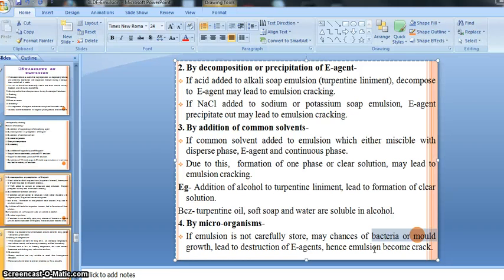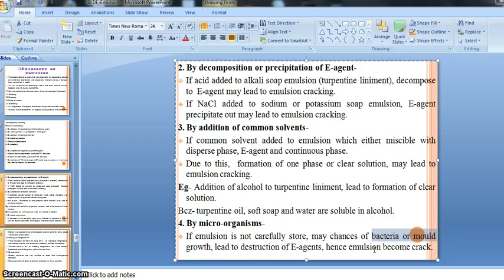We know that natural kinds of emulsifying agents are sensitive to bacteria or mold growth, because they contain carbohydrate, and carbohydrate is a good medium for bacteria or mold growth. So this is the reason that if we fail to store the emulsion carefully, there may be chances of bacteria or mold growing in the emulsion, and due to the growth of bacteria and mold, there is a chance of destruction, spoilage or degradation of our emulsifying agent.